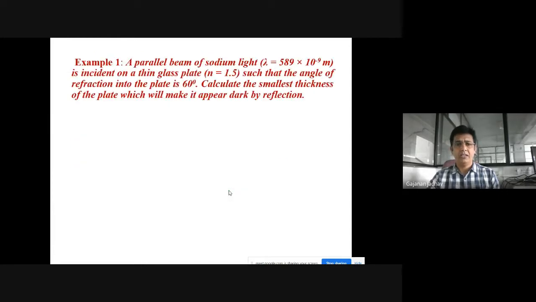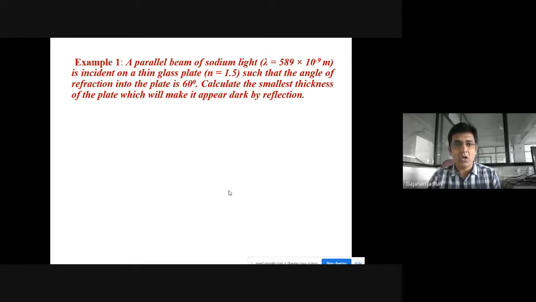Now let us solve some numericals. In the first numerical, we have a parallel beam of sodium light having wavelength 589 into 10 raised to power minus 9 meter.